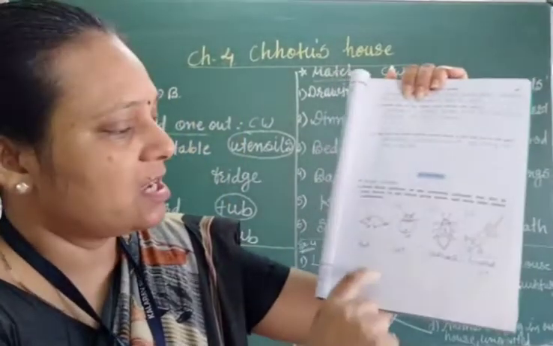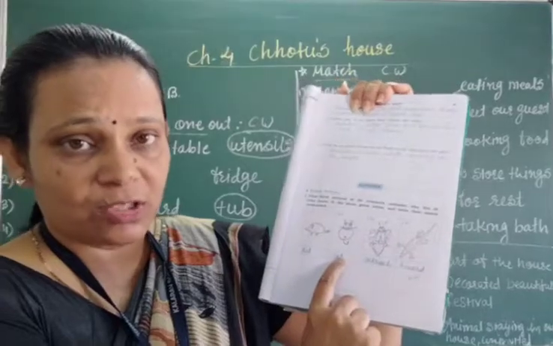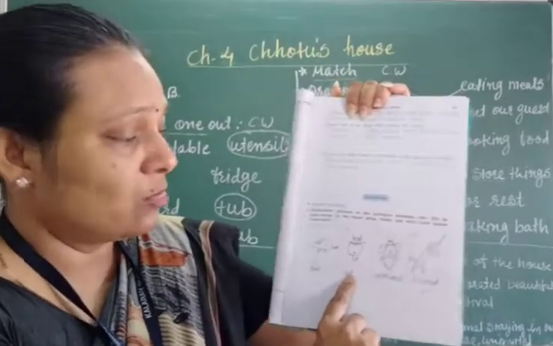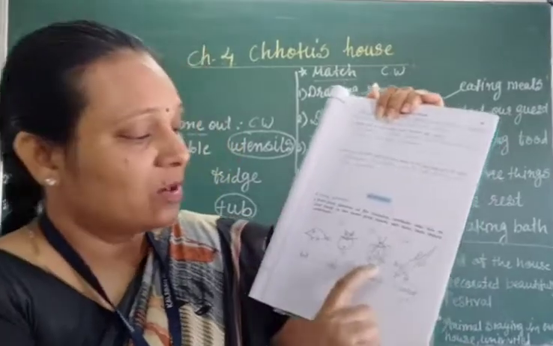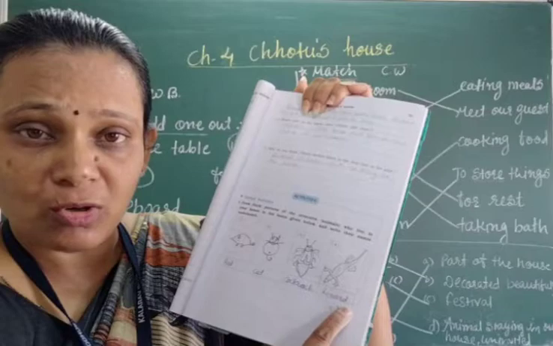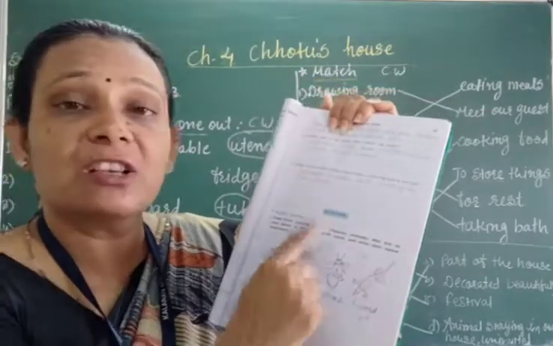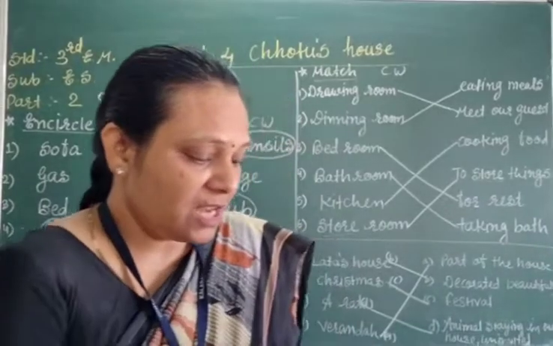So I draw here a rat, right? Then a cat also sometimes in our house. Otherwise you can draw the picture of an ant. Then cockroach also in our house and lizard also in our house. You can draw the picture of a spider also, right? So these are the creatures.